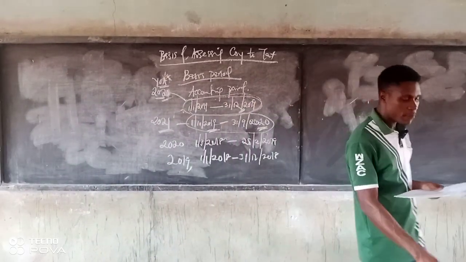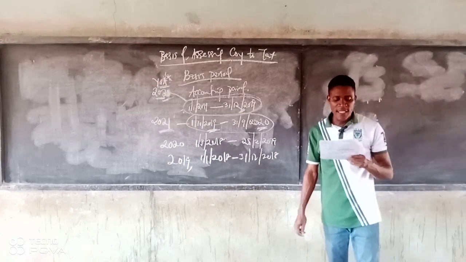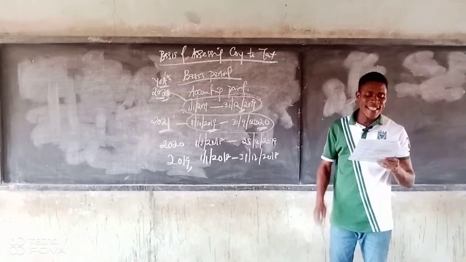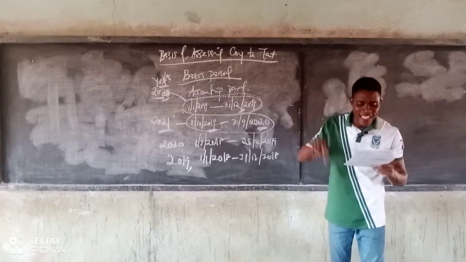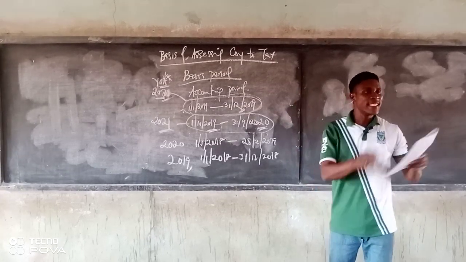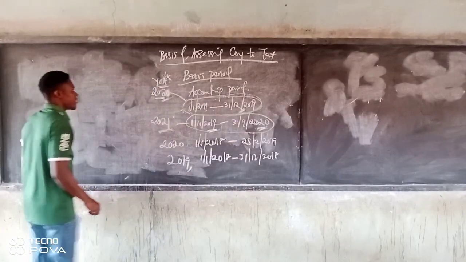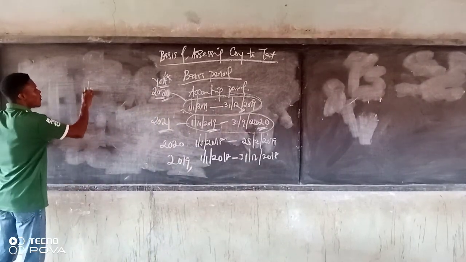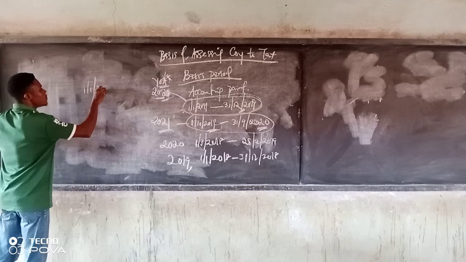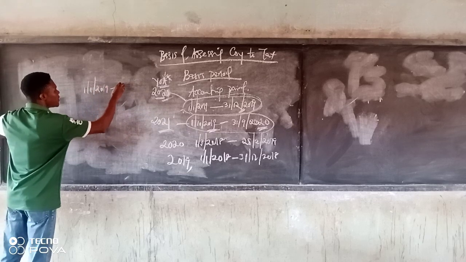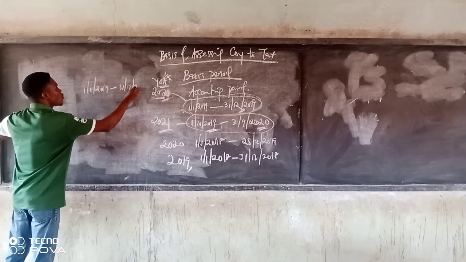Actual year basis. This actual year basis is the basic period that coincides with the government fiscal year, running from when to when? January to December. There is some basis whereby you pay tax. Your accounting period will be 1/1/2019, ends when? 31st December 2019.